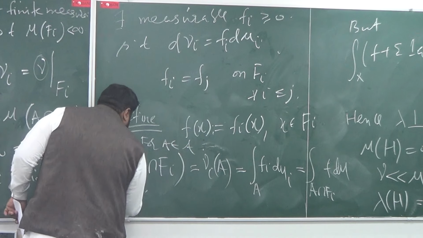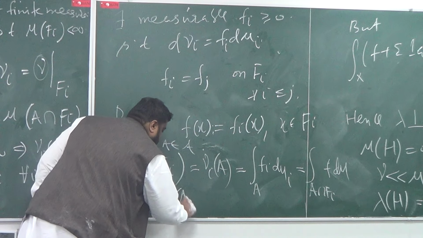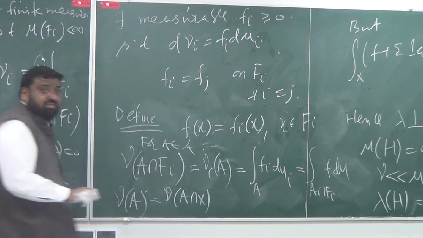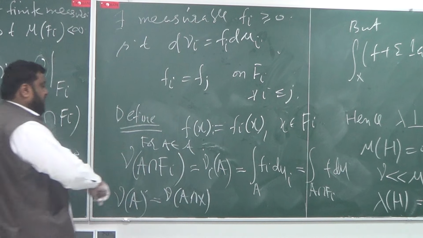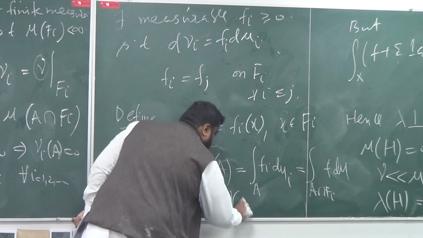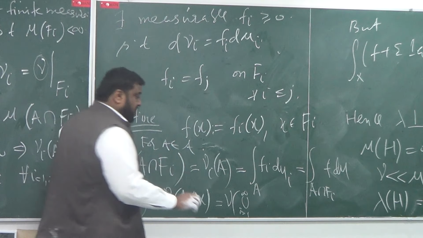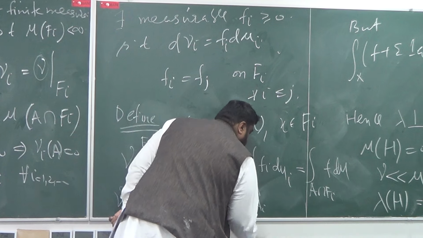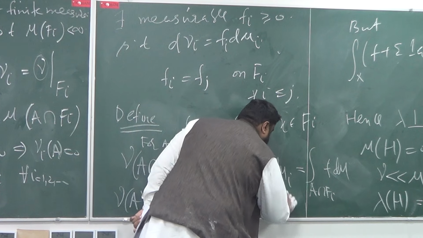And now I'm saying take the arbitrary A actually. The nu of arbitrary A is nu of A intersection X. Then X can be broken down into their Fi's. So I can write this as the nu of union i equal to 1 to infinity of A intersection Fi.